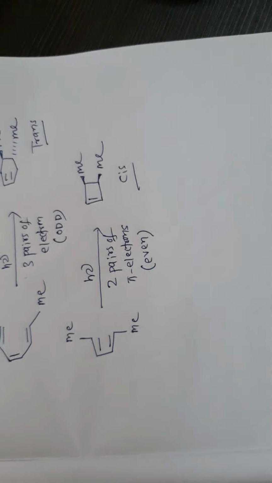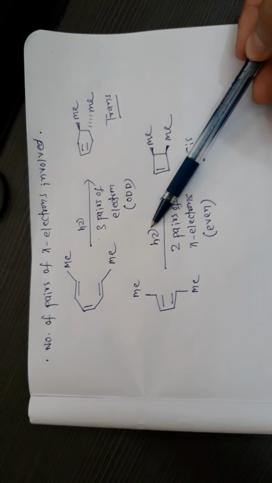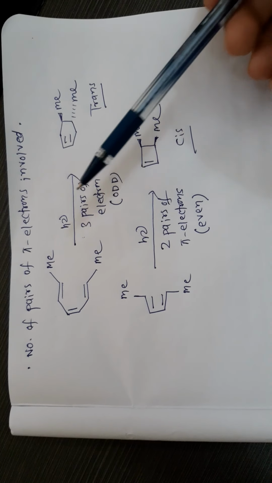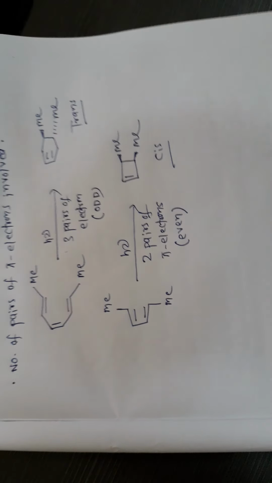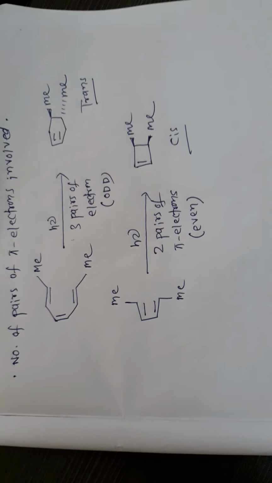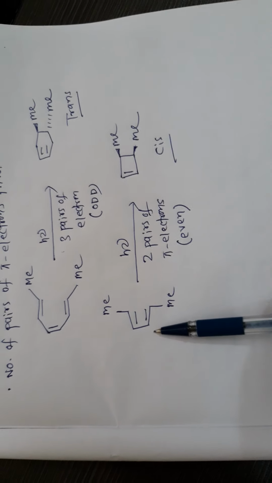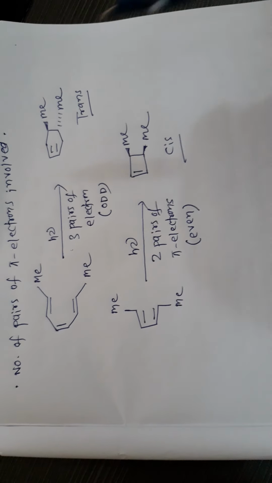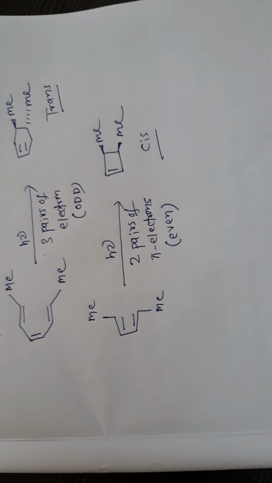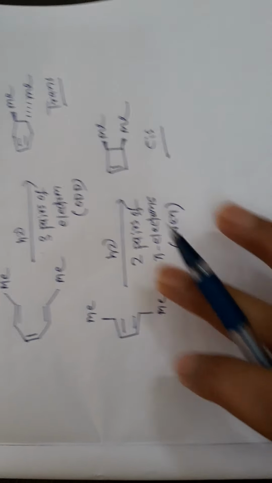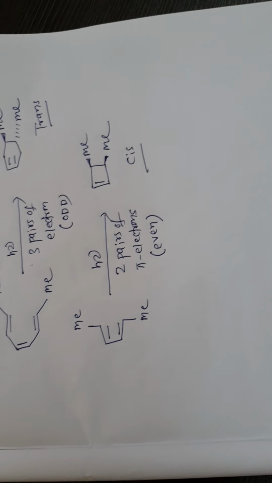So the mode of activation is the same, but the variation in the number of pi electron pairs changes the stereochemistry in the product. So this is also very important. Here there are 3 pairs of pi electrons, here 2 pairs. So here is odd pi electrons, here even pi electrons. We will discuss this product stereochemistry later.